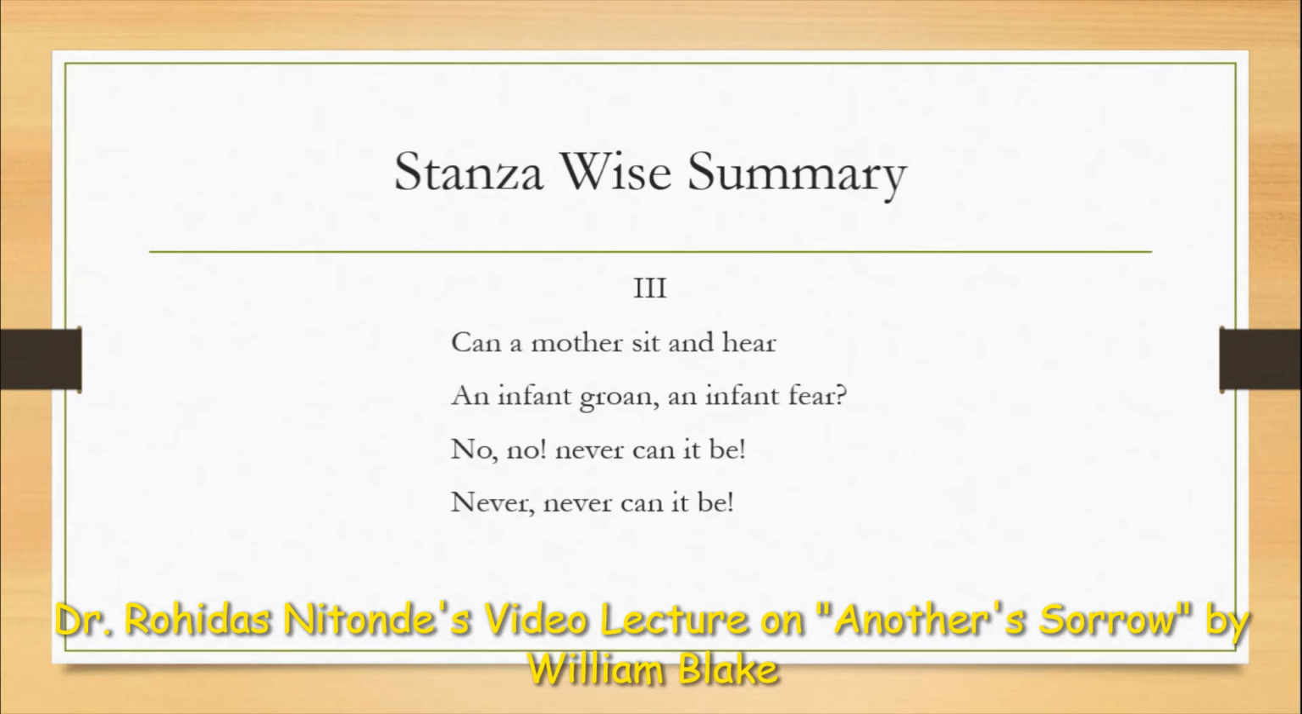The third stanza: "Can a mother sit and hear an infant groan, an infant fear? No, no, never can it be, never, never can it be." Thus, in the third stanza, the poet tells us about a mother's situation when she finds her child or an infant in a fearful or pathetic situation. The poet says that it is not possible, never can it be, that a mother can sit and hear